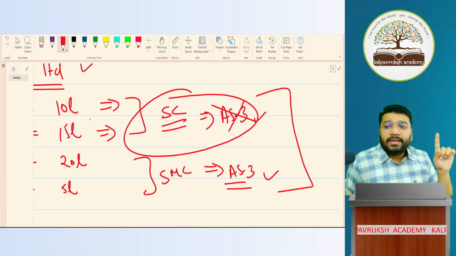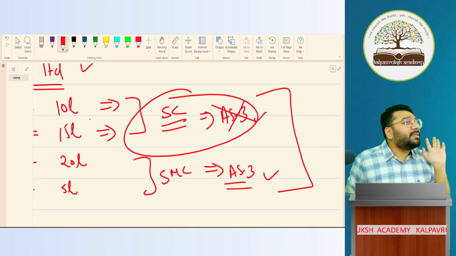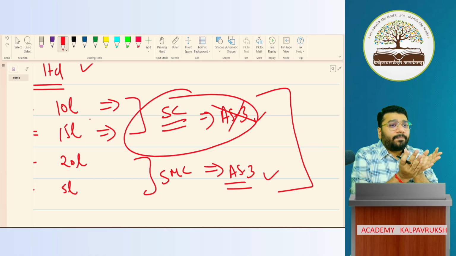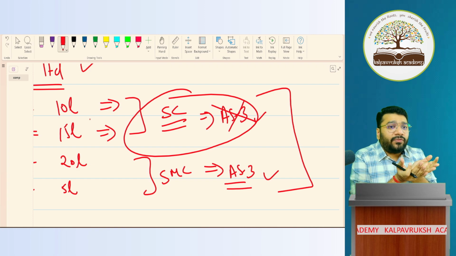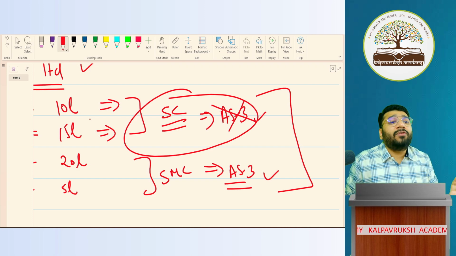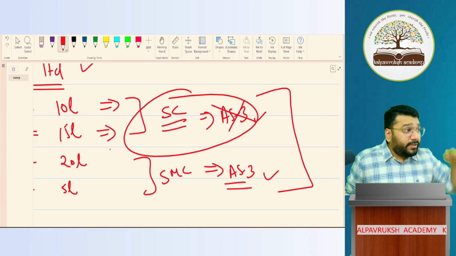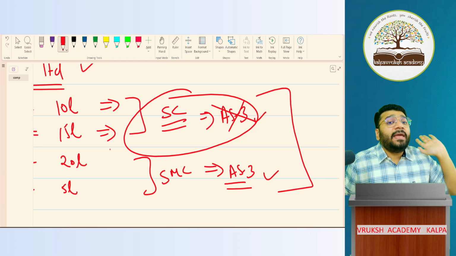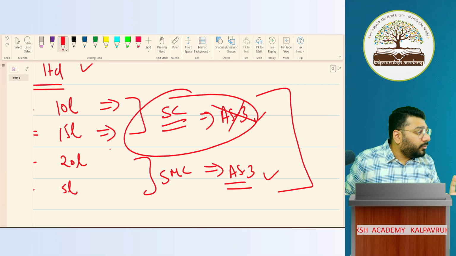Got it, not got it? Clear or not clear? Hence, this is the whole concept. So now, from the examination point of view, what answer will you write? You will say, for this kind of situation, AS3 will not be followed.